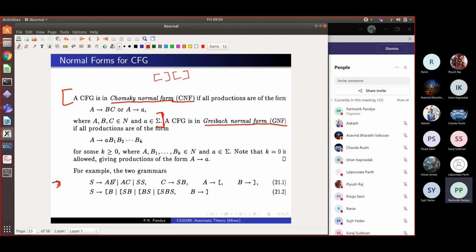There is no rule which says A can be rewritten to something else. It can only be rewritten to this. So these A and B's, think of them as left and right brackets, right? So to derive this string, what will I do? I will start with S, and then in one step of derivation, I know I've got this string which is in two parts. There is a subpart which is fully balanced, and this is also fully balanced.